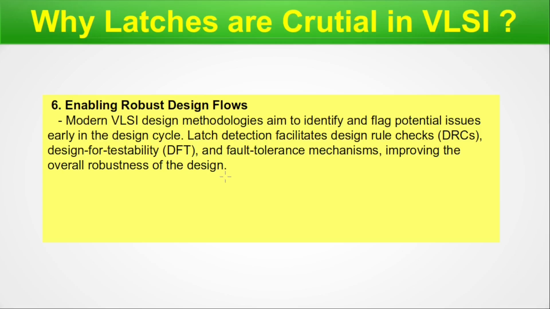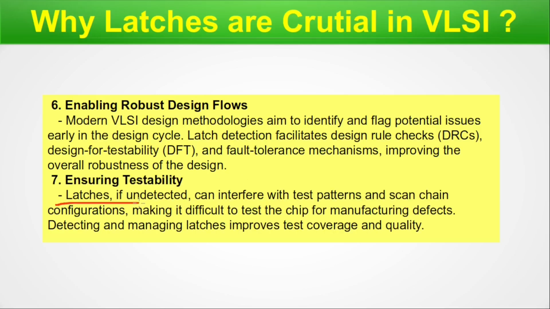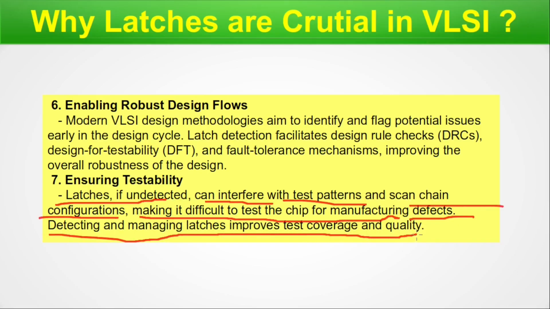In a nutshell, I can say that these are the things that actually minimize the issues with the design and hence risk mitigation before the actual fabrication. And hence, once the risks are mitigated, right, that time the design becomes robust. Ensuring testability. Latches, if undetected, can interfere with test patterns and scan chain configuration, making it difficult to test the chip for manufacturing defects. Detecting and managing latches improves the test coverage and quality.